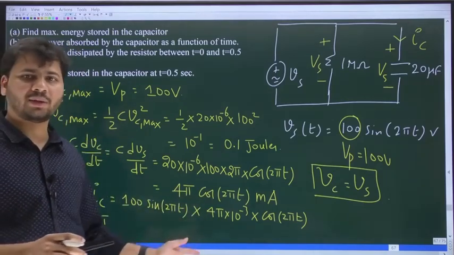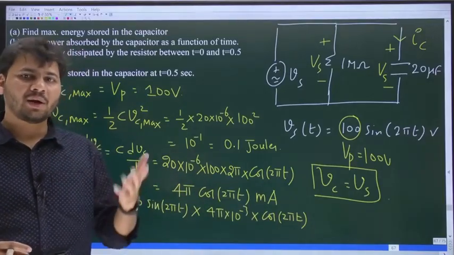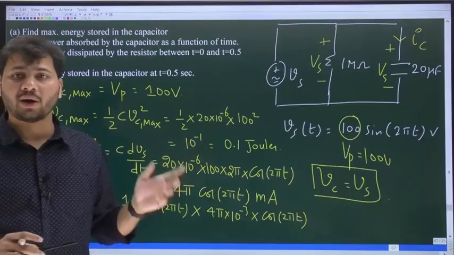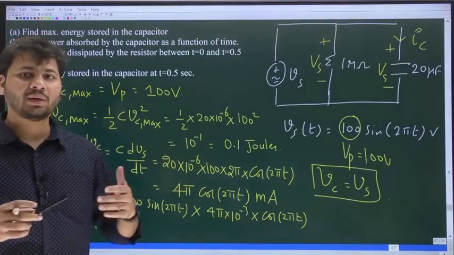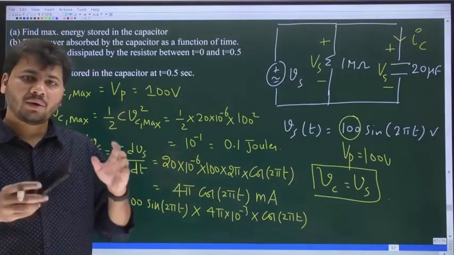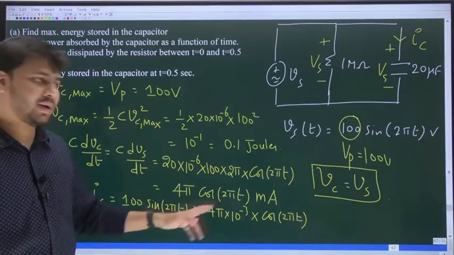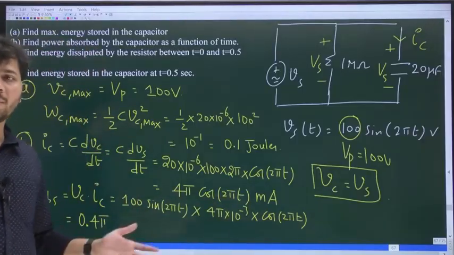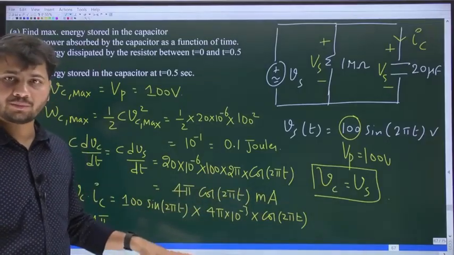It is similar to what? Sin theta into cos theta. Will it not be equal to sin of 2 theta whole divided by 2? Because sin of 2 theta is 2 sin theta cos theta, so sin theta cos theta will be 1 by 2 times sin of 2 theta. In the same way, sin of 2 pi t into cos of 2 pi t can be written as sin of 4 pi t divided by 2. Do you all agree with that?